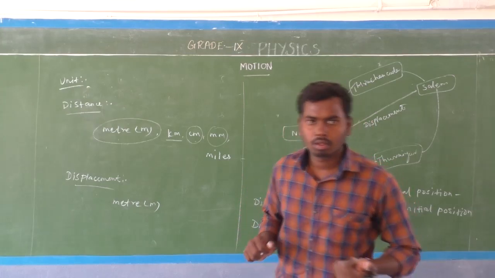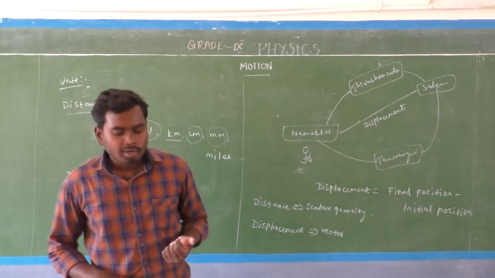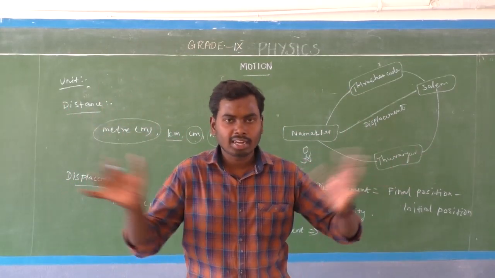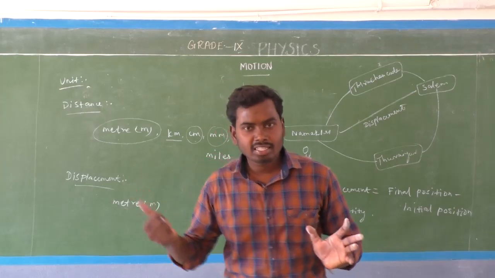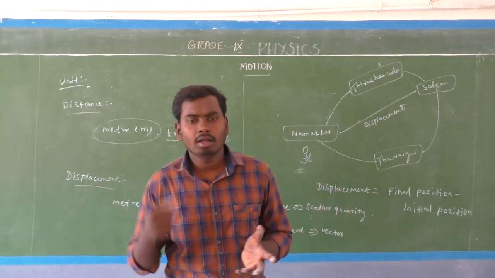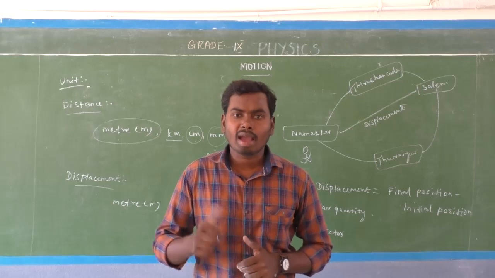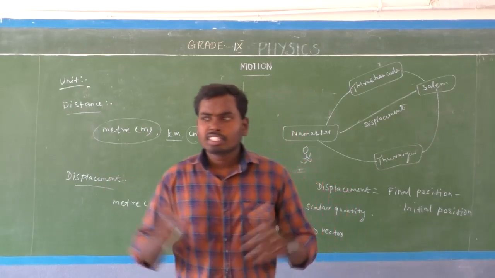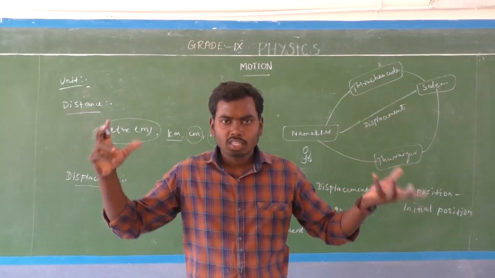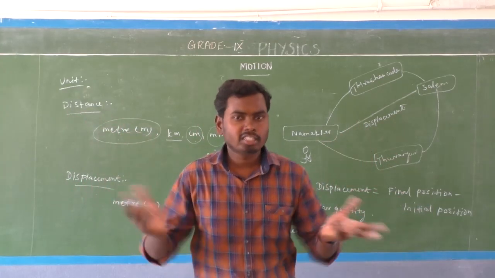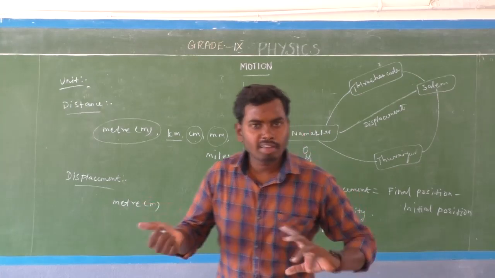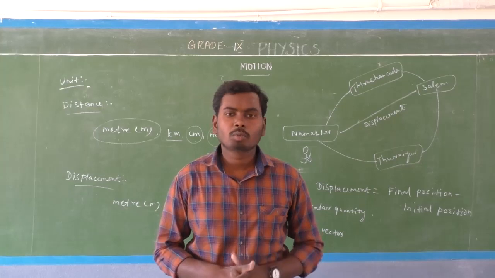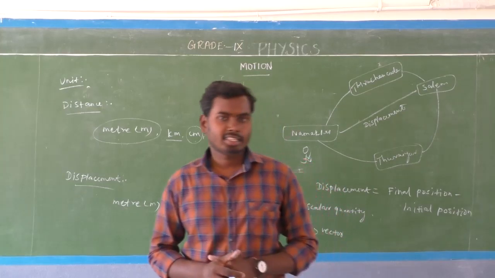It's very simple. So what is distance and what is displacement? Distance means nothing but the total path length between 2 points. Is distance a vector quantity or scalar quantity? Distance is a scalar quantity because it has only magnitude, there is no direction. Next one, displacement. What is displacement? The shortest distance between 2 points. Displacement is a vector quantity because it has both magnitude as well as direction, isn't it?